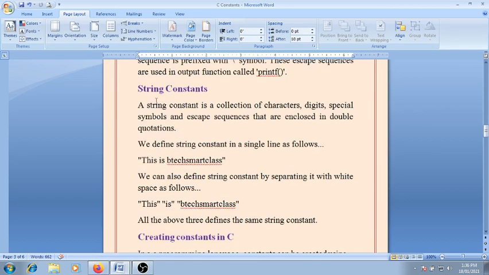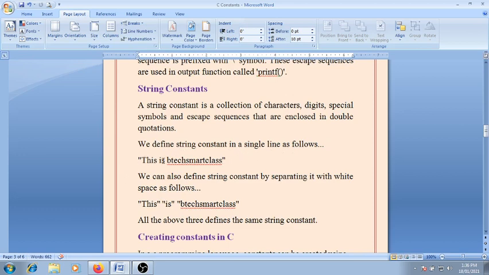Now the next type is the string constant. A string constant is a sequence of characters enclosed in double quotation marks. A string constant is a collection of characters, digits, special symbols and escape sequences that are enclosed in double quotation marks. We define a string constant in a single line as follows.